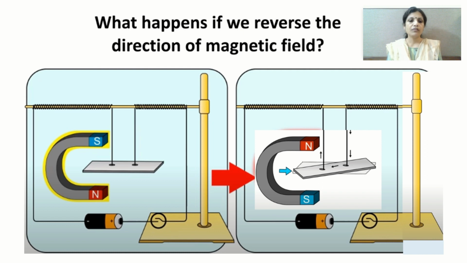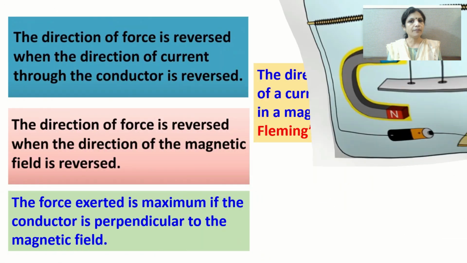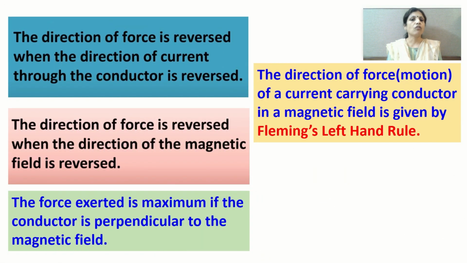So we will sum it up in this manner. The direction of the force is reversed when the direction of current through the conductor is reversed. Then what did we observe in the second case? The direction of force is reversed when the direction of magnetic field is reversed.